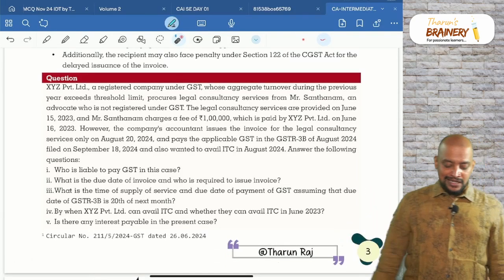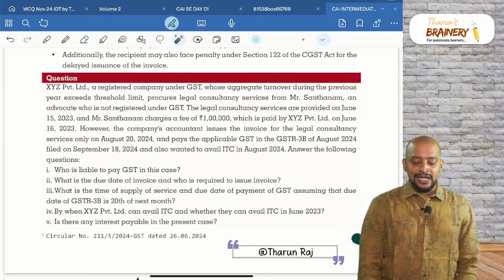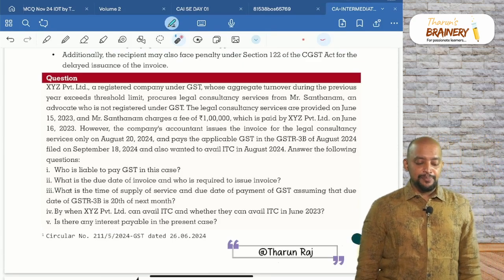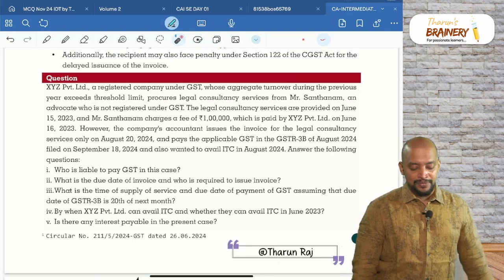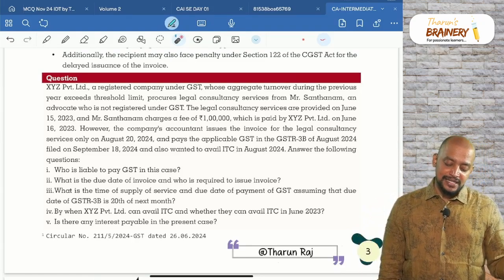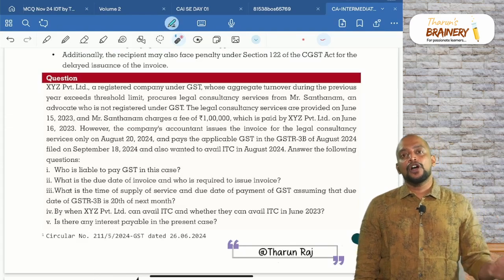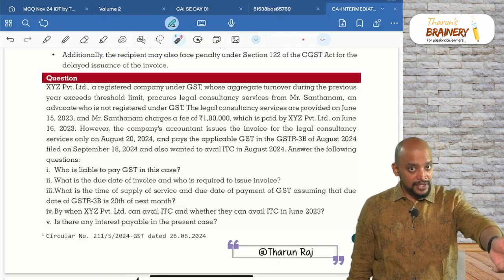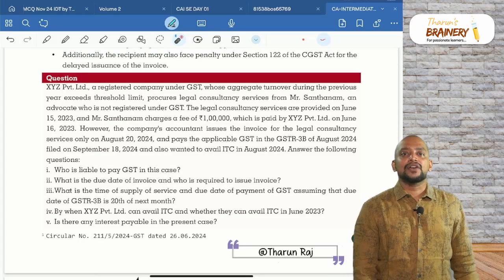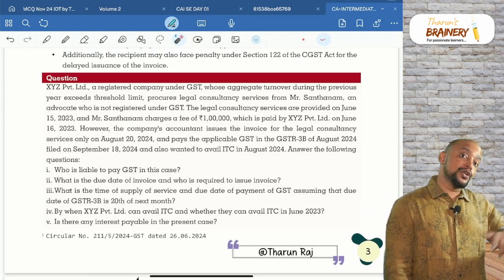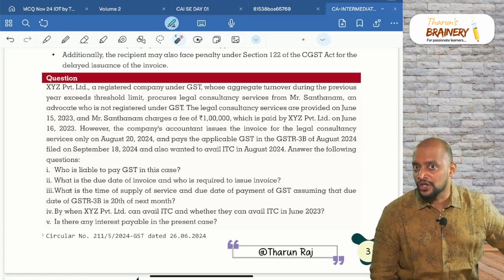XYZ Private Limited, a registered company under GST, whose aggregate turnover during the previous year exceeded the threshold limit, procures legal consultancy services from Mr. Santhanam, an advocate. We all know that advocate services to a business entity are covered under RCM, where the business entity is required to pay GST under RCM if the business entity's turnover during the previous year exceeded the threshold limit.